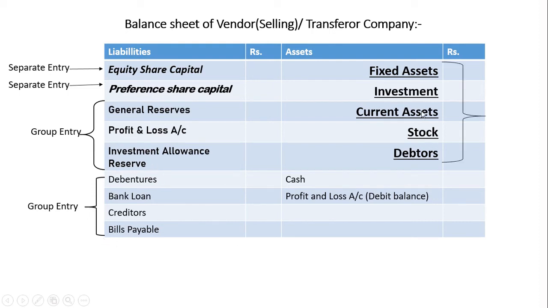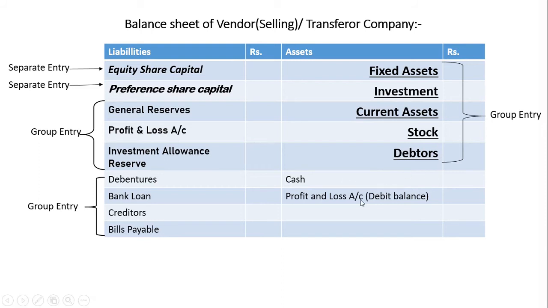Now we will pass an entry for all the assets, fixed assets, investments and current assets. This will be a group entry. Asset is on the debit side, so we will credit it. Whether the assets are taken over or not, assets will be credited. Realization account debit to various assets accounts.